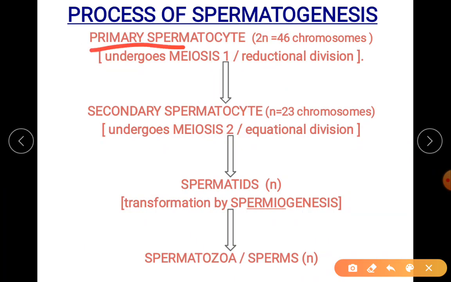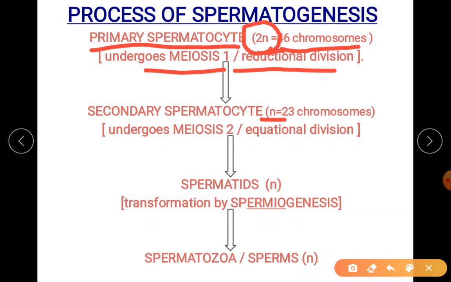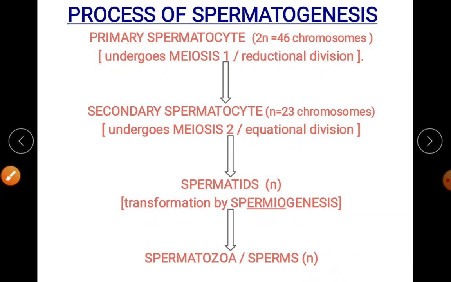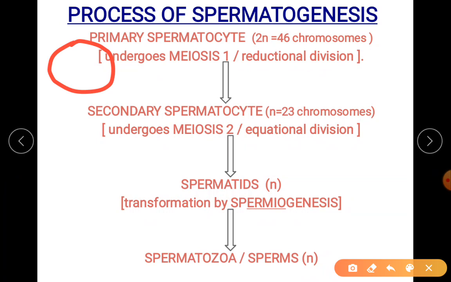Now what happens to this primary spermatocyte? It undergoes reductional division. What is that reductional division? We say it as meiosis 1. Observe, 2n becomes n. Since it is 2n, only one set will go into each divided cell. Two sets are there, each will go into one cell. Imagine this is the primary spermatocyte.